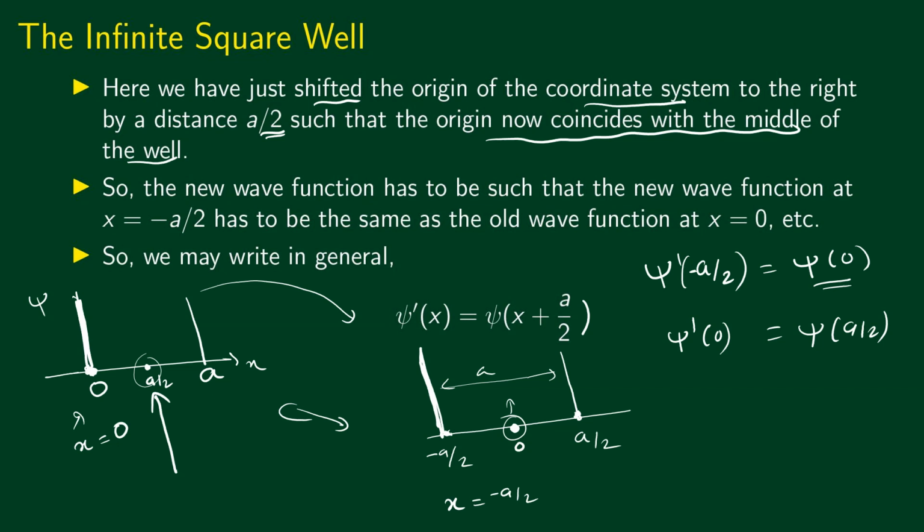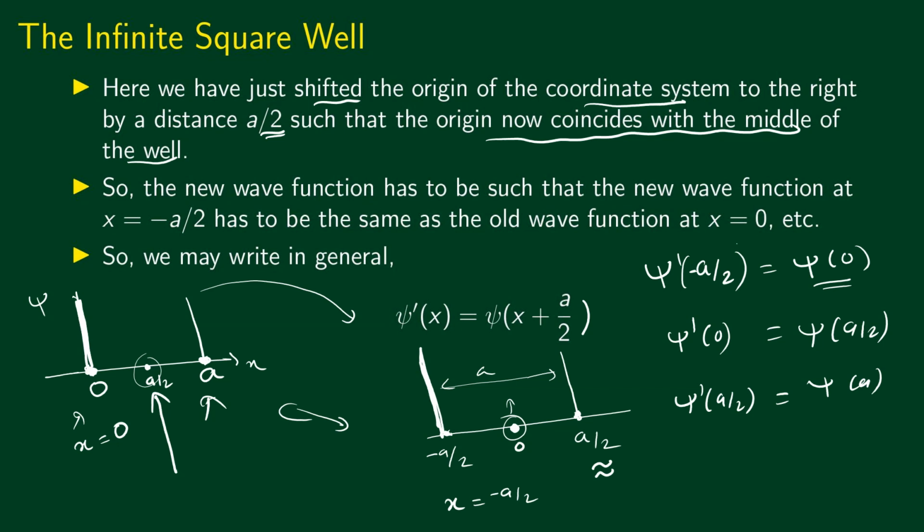Initially we had an infinitely high potential barrier at x equal to a. We have the same physical situation now at x equal to a by 2. Right? So we can write psi prime of a by 2 has to be the same as psi of a. Okay, this is just the physical argument. All right, we have just translated the origin of our coordinate system.